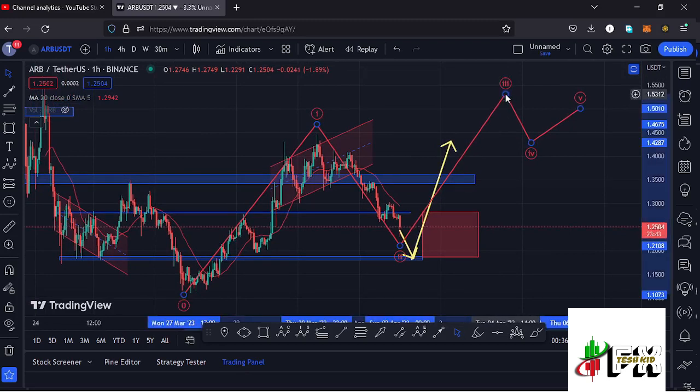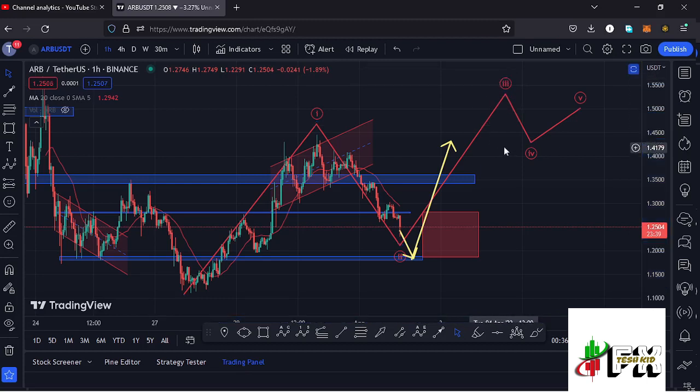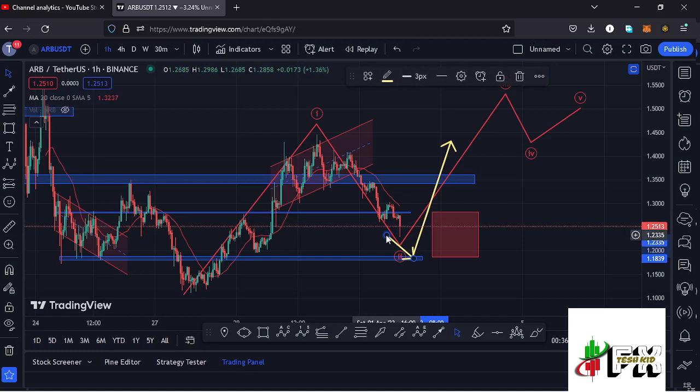And for now, I cannot sketch out a target area in the formation of this wave 3 since there is no significant low in the formation of this wave 2, and Arbitrum at the time of this recording seems to be having a bit of a breakdown. And there are high chances that we make one more low in the formation of this wave 2 before we can continue gearing up in the formation of that wave 3.